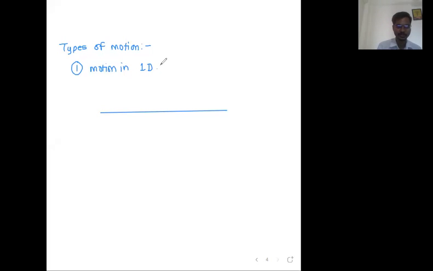the motion is one dimensional motion. So write down, motion in 1D means motion along a straight line. Motion along a straight line is called one dimensional motion.